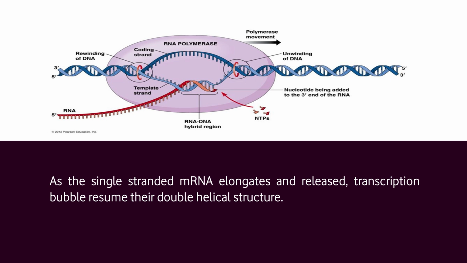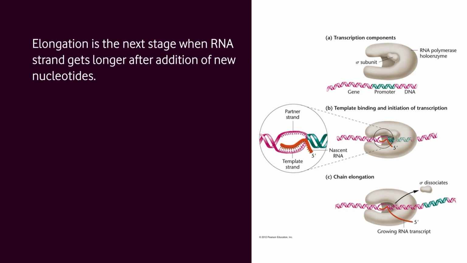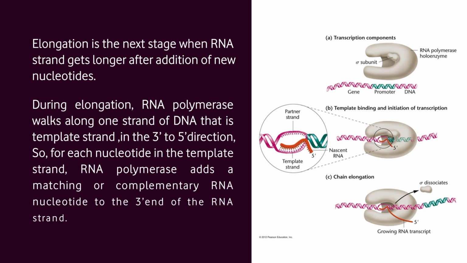All the processes such as unwinding of DNA, moving along the template and synthesizing RNA are accomplished by the RNA polymerase enzyme. Elongation is the next stage, when the RNA strand gets longer after addition of new nucleotides. During elongation, RNA polymerase walks along one strand of DNA, the template strand, in the 3' to 5' direction.